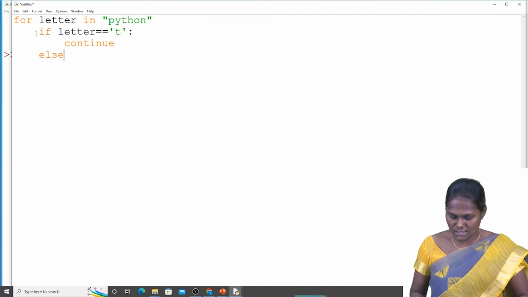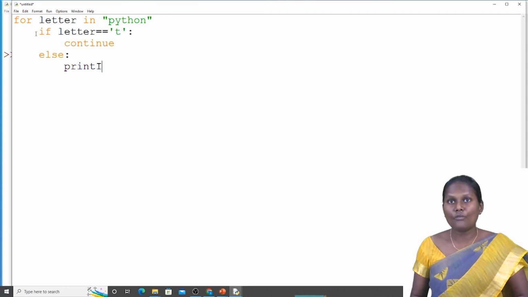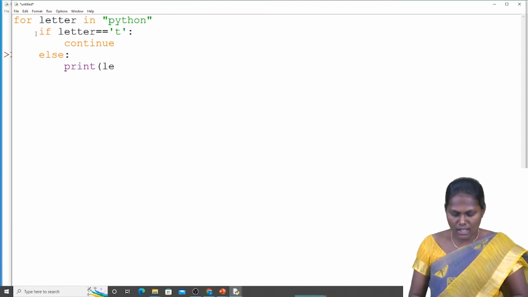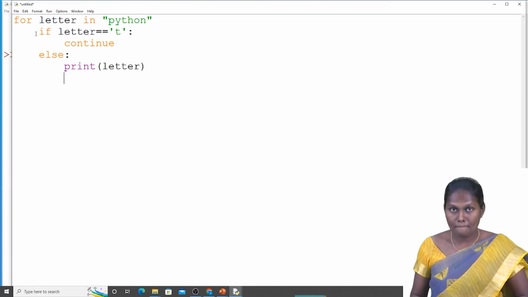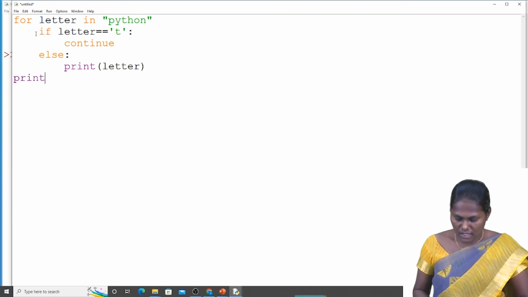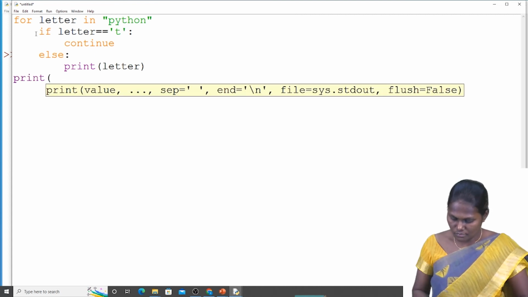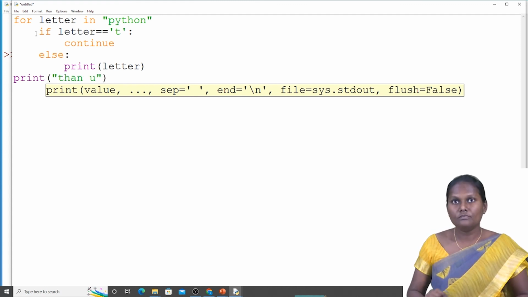Here I'm going to write the else statement also: else, print letter. In the for loop, I'm coming back to the for loop, and I'll go with it.